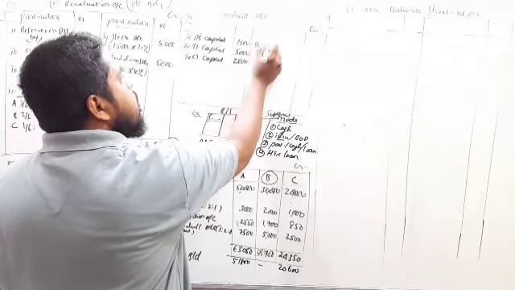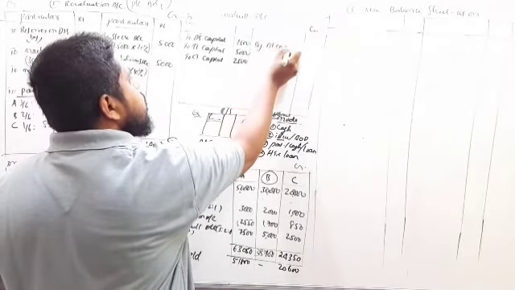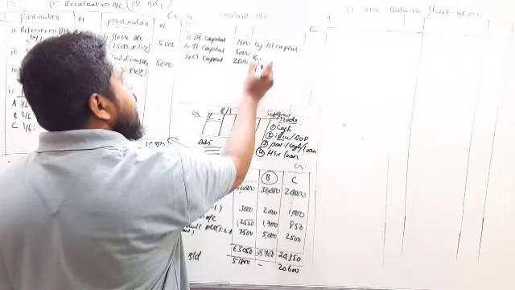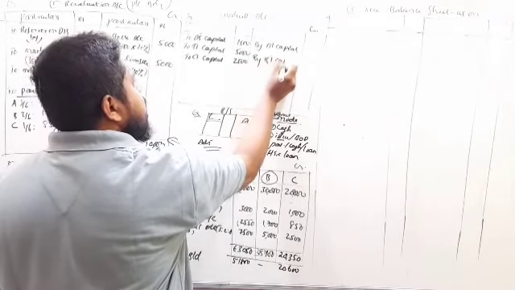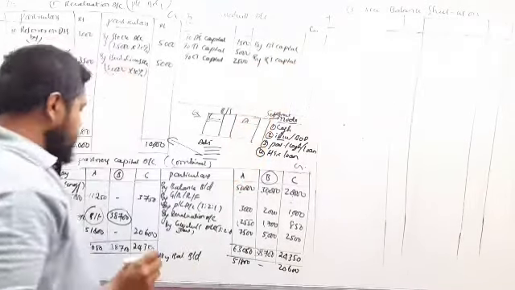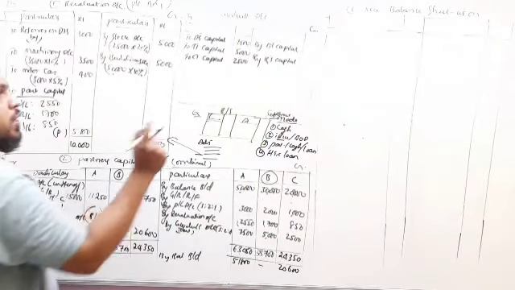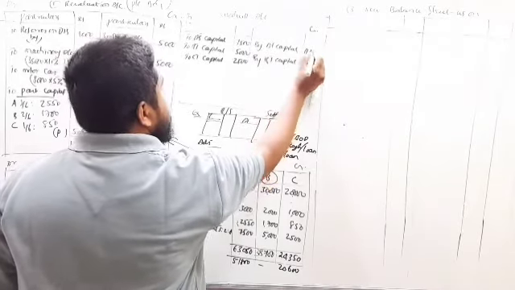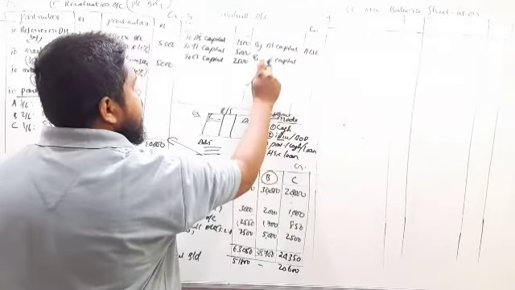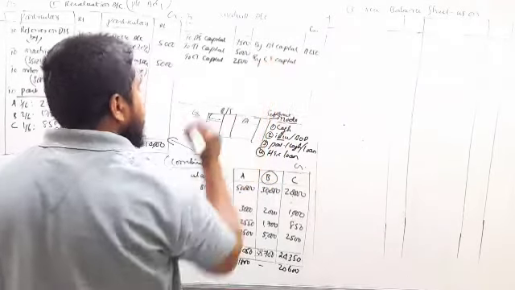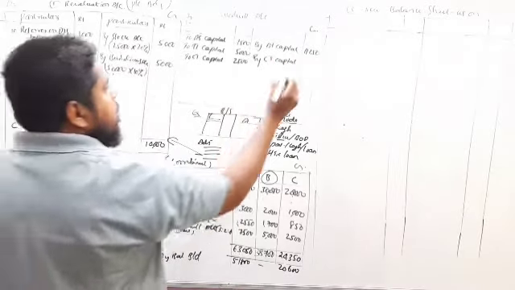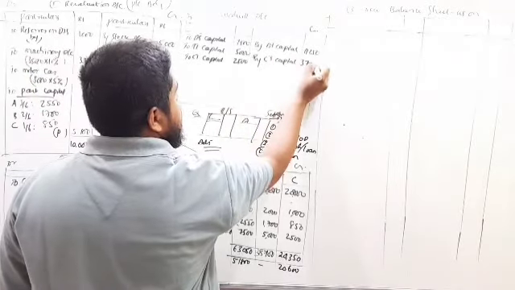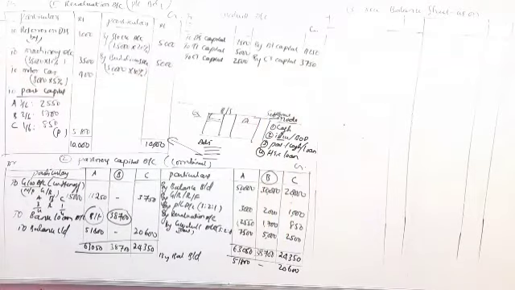So to A's capital account, next by B's capital account, 11,250. Next, here C, 3,750. So this is goodwill.